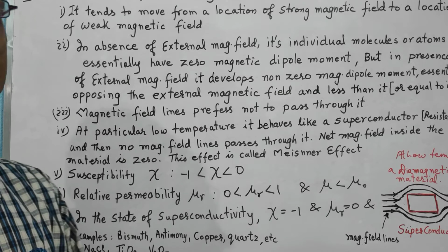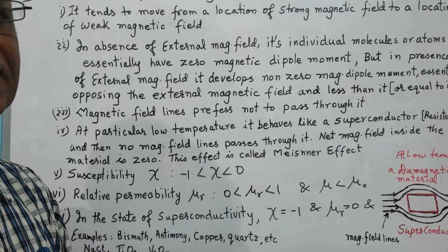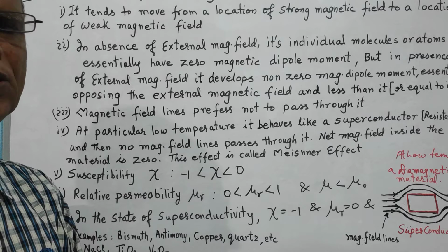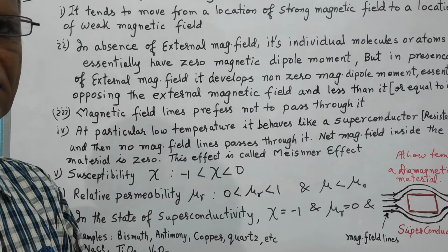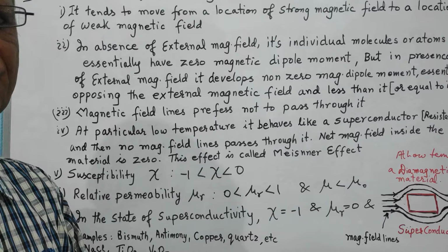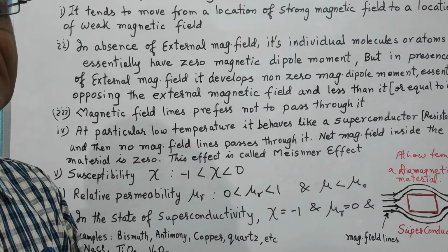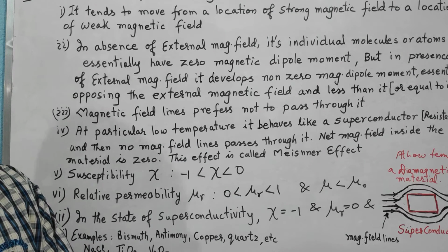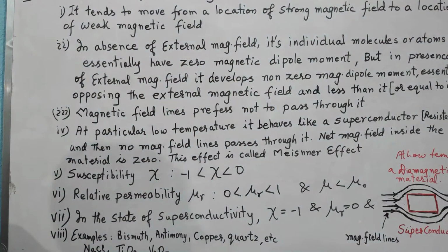But the moment it is brought into some external magnetic field, it develops some magnetic field which is always opposing the external magnetic field and is in general always less than the strength of the external magnetic field. The only exception is when it becomes equal to the external magnetic field at low temperature, and that state is known as the state of superconductivity, also known as the Meissner effect. So let us talk about the properties of the diamagnetic material.